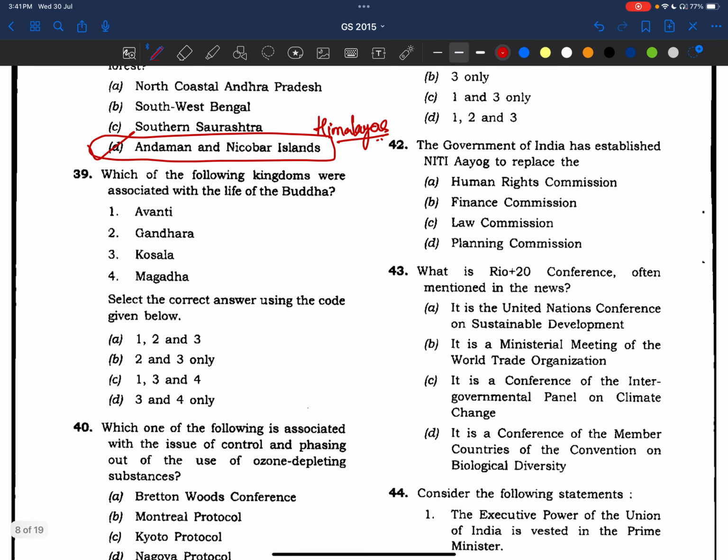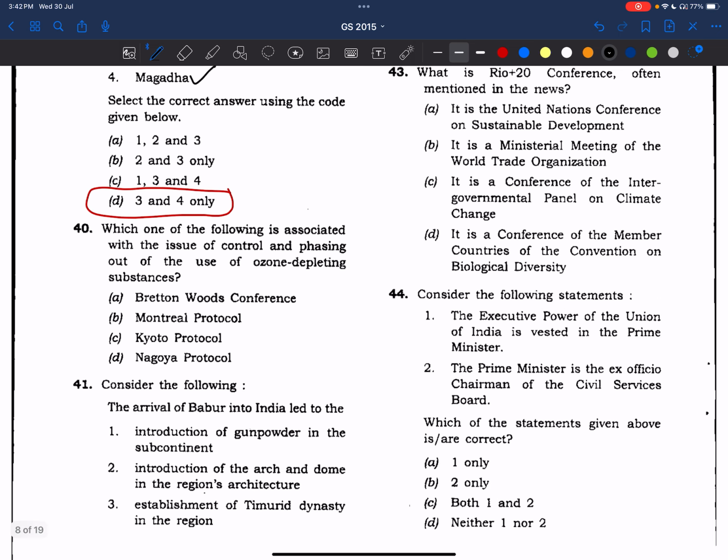Now coming to the 39th question. This is a repeated question only, friends. We have seen the answer is 3 and 4. Now I am not discussing this question here. Gandhara is in the northwest. Buddha didn't go that far, right? And Avanti is in central India, almost near to South India. Even Buddha is not associated with Avanti. Yes, Kosala, he went there, Prasenjit, and Magadha, Bimbisara. Right? Answer is 3 and 4. This is the repeated question.